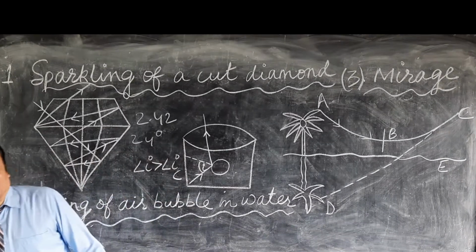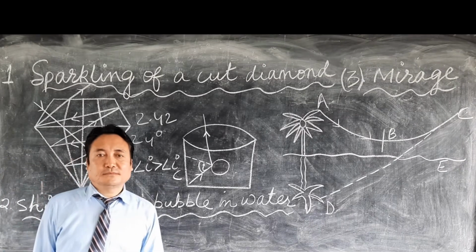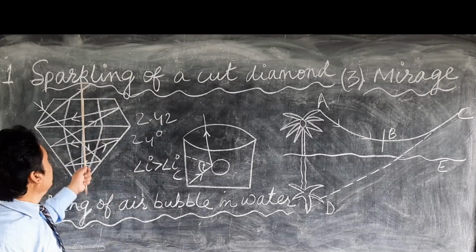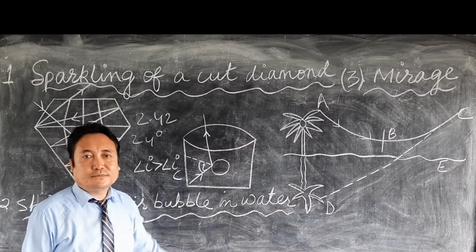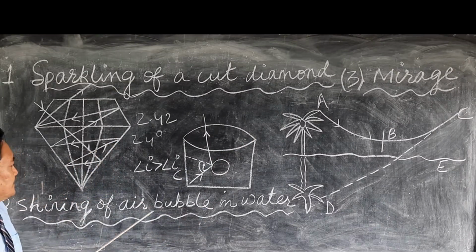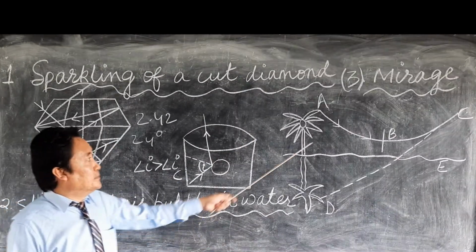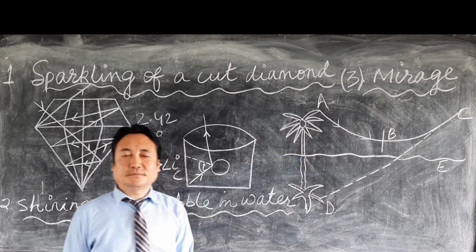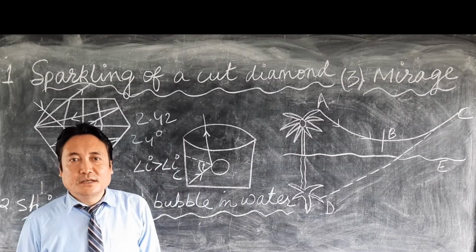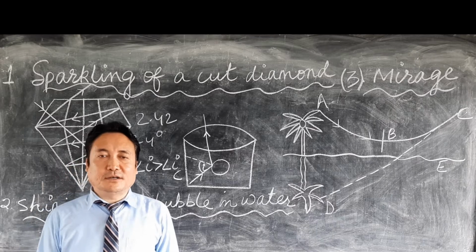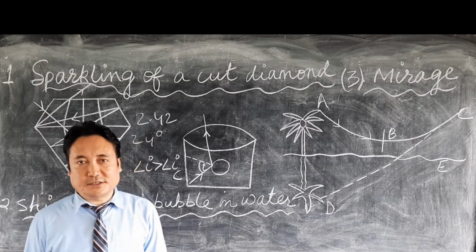Today we will come to the next topic of the same chapter, phenomena of total internal reflection. There are three phenomena of total internal reflection. Number one is sparkling of a cut diamond. Number two is shining of air bubble in water. And number three is mirage. All these three phenomena are based on total internal reflection.